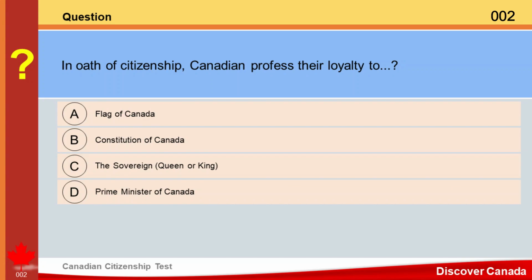Question. In Oath of Citizenship, Canadians profess their loyalty to A. Flag of Canada. B. Constitution of Canada. C. The Sovereign, Queen or King. D. Prime Minister of Canada. Answer. The Sovereign, Queen or King.